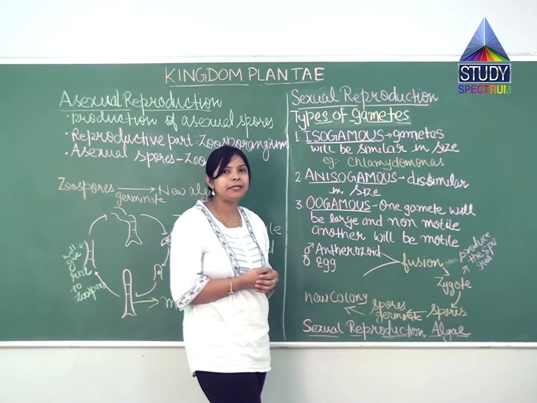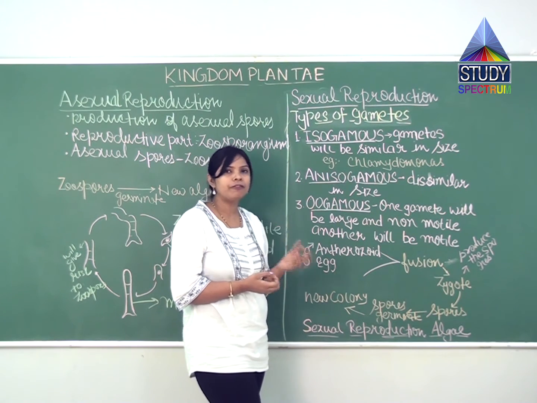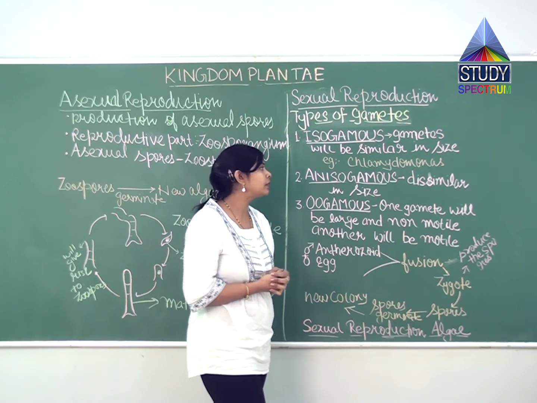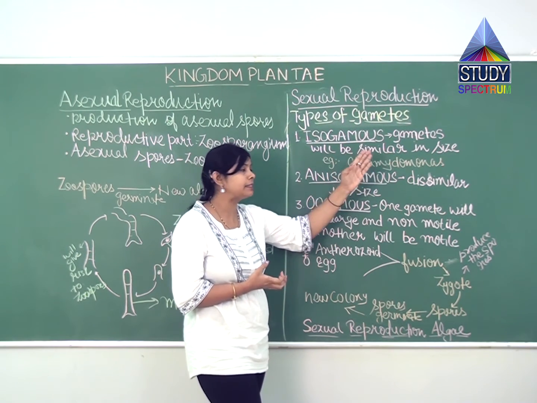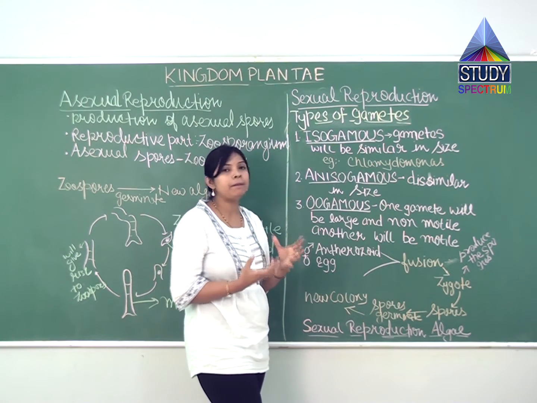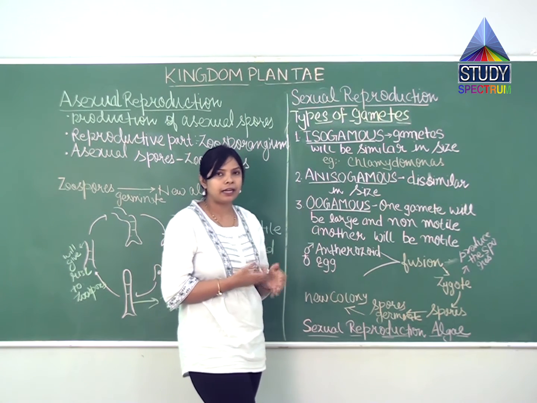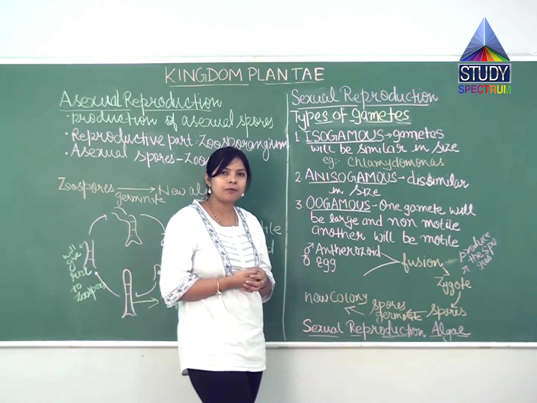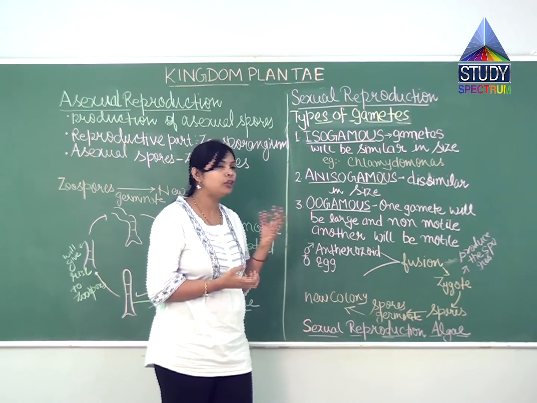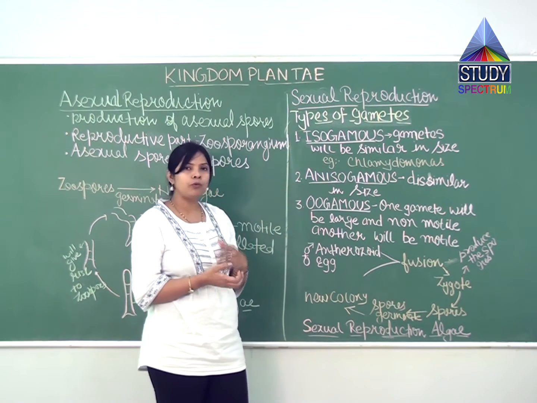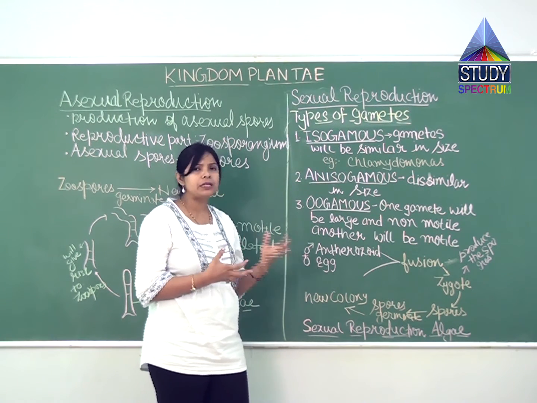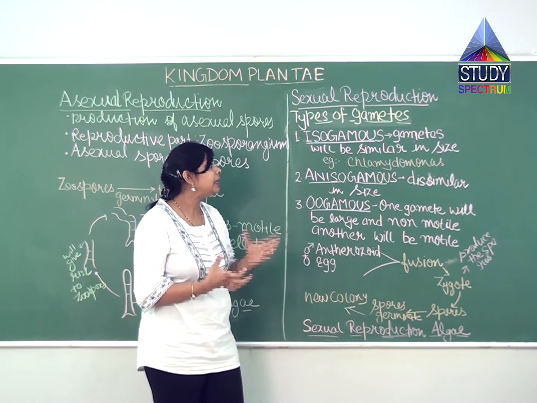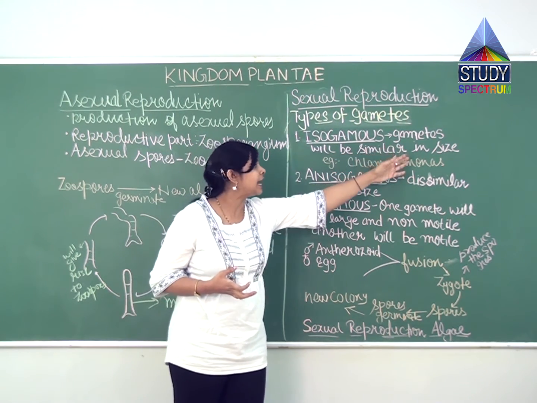As we know, gametes can be motile or non-motile. But in isogamous, the thing that is similar is the size. There can be flexibility: maybe one gamete is motile and the other non-motile, maybe both are motile, or both are non-motile, but they will be similar in size.